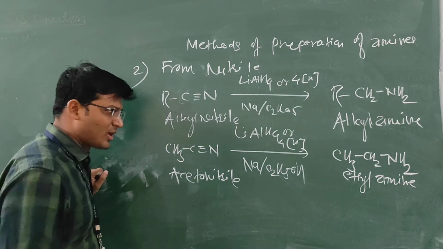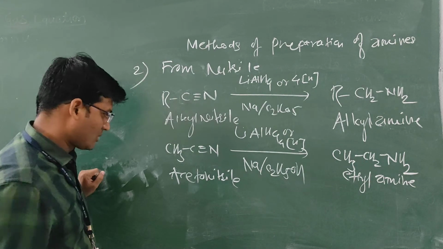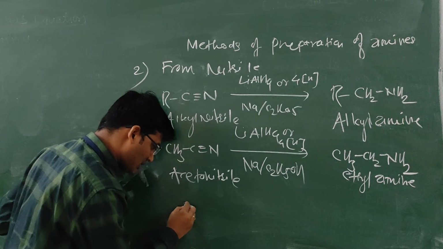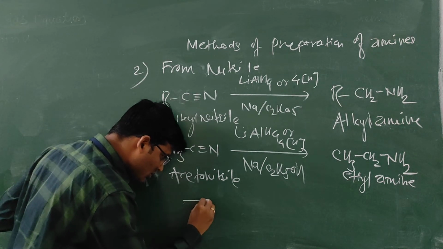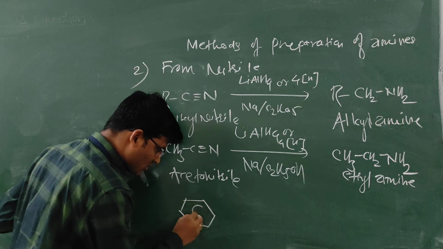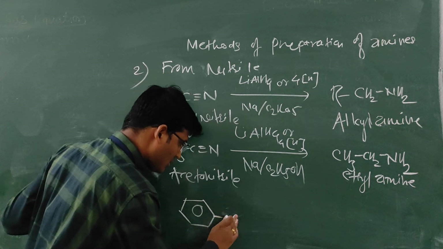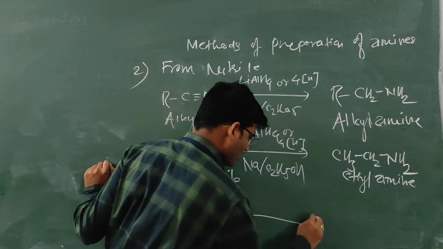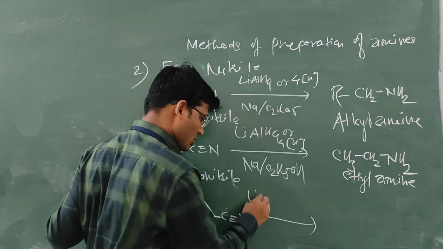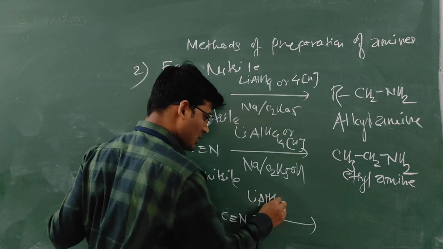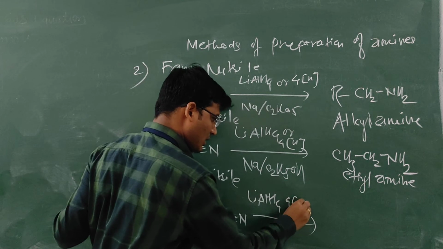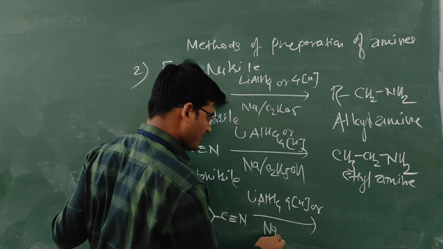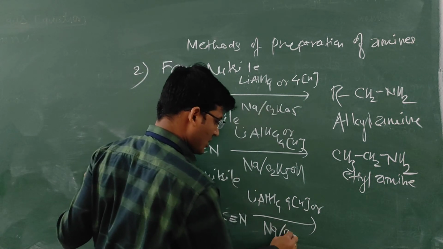From benzonitrile, we see how the amine is prepared. C6H5 C triple bond N. The same reducing agent is used, LiAlH4, a strong reducing agent, 4 hydrogens are required, or sodium in ethanol.